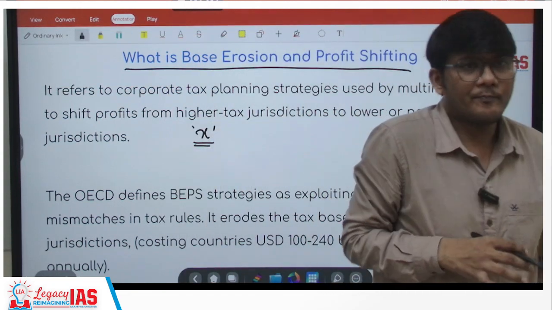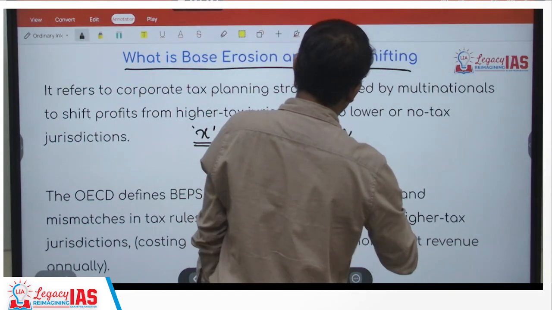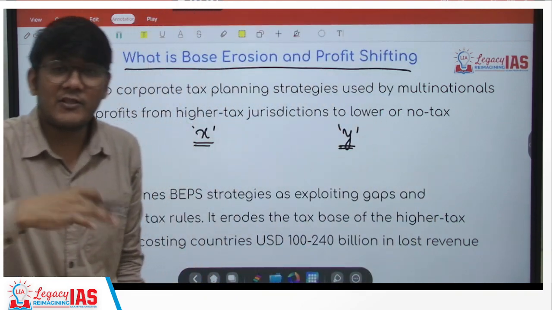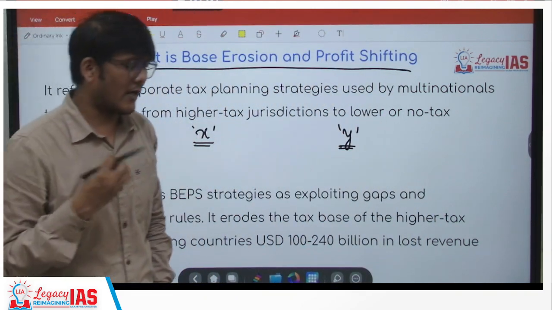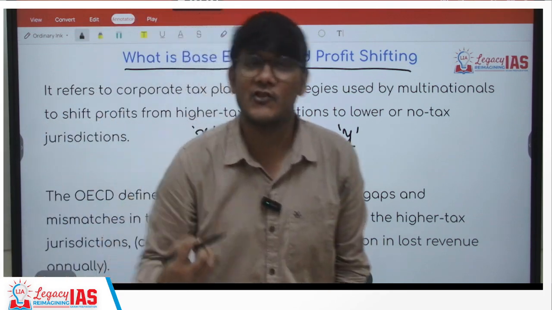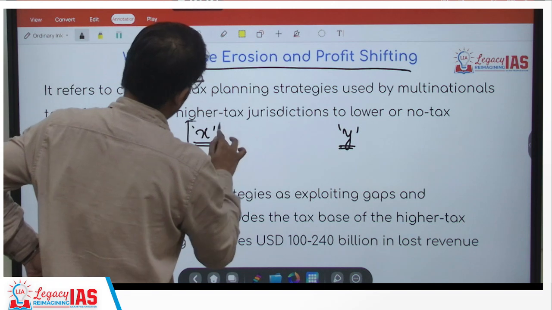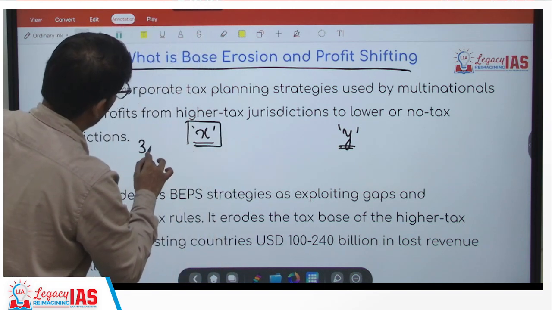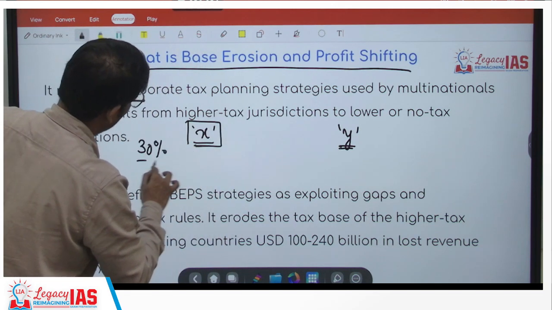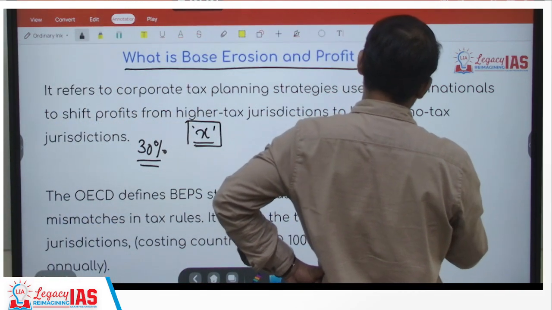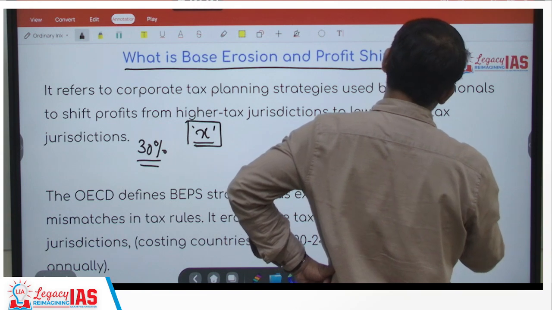Now the issue is, there can be another country. Why? There are many other countries. Now the thing is, the countries differ in their taxation system, and in the percentage of taxes, the amount of taxes they impose. So let's say this company is in country X, which imposes 30% corporate tax, and now this company is, let's say, in the Cayman Islands.